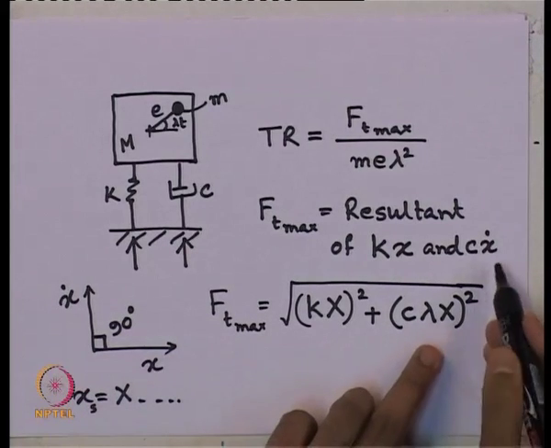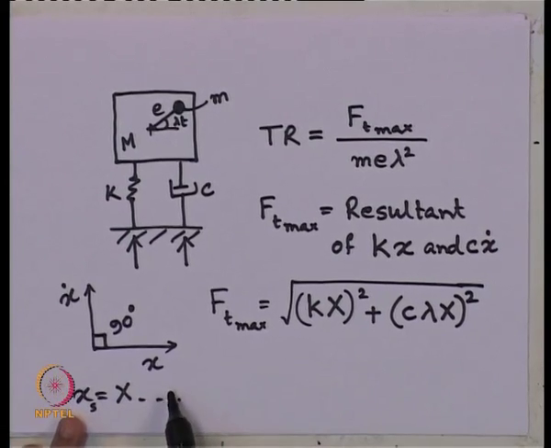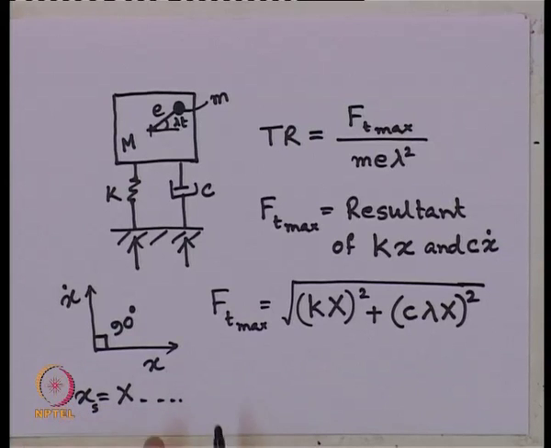Because if we differentiate this expression of the steady state displacement, what do we get? The velocity will come, the lambda factor involved in the harmonic function will come out. So, lambda times x will be the amplitude of the velocity.